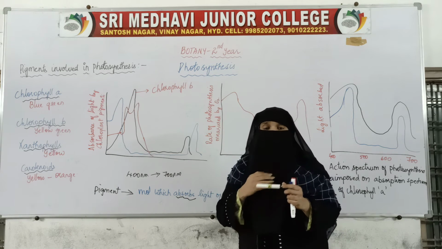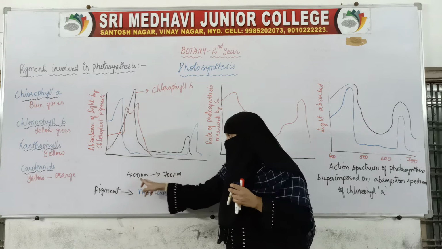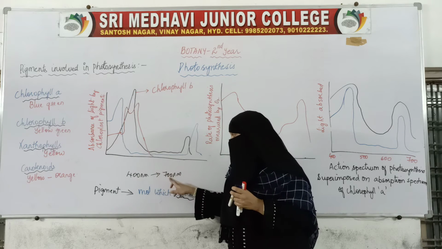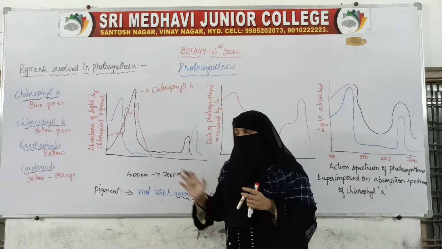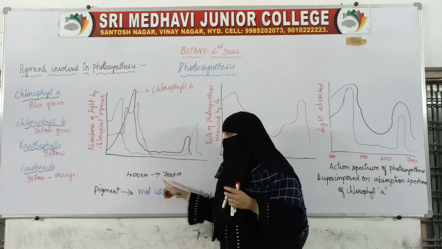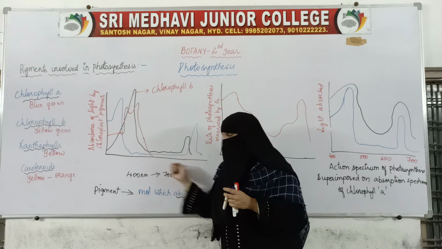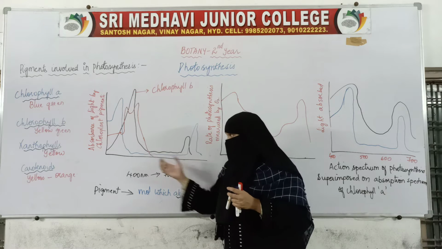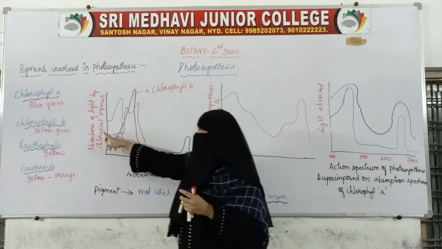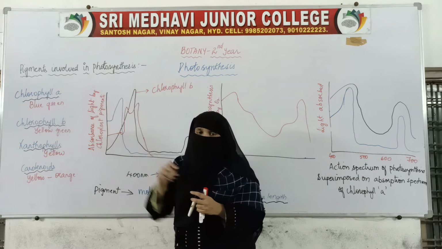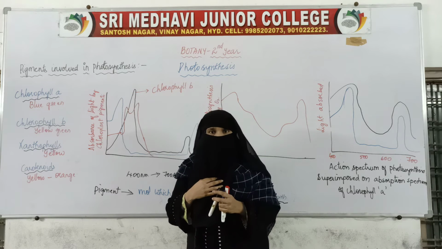If we plot a graph by taking the visible light on one side and the pigments on the other side.